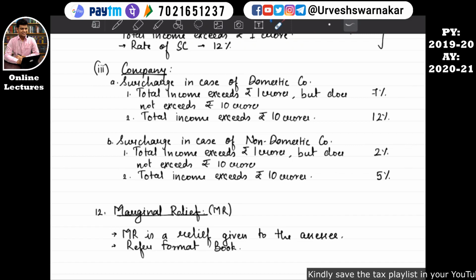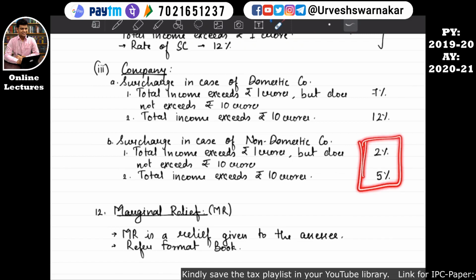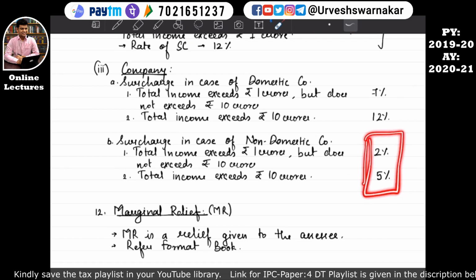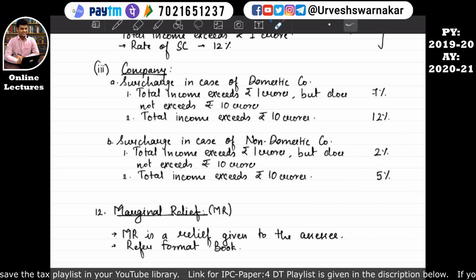Let me tell you why the surcharge in case of a non-domestic company is so low compared to the domestic company. It is low because the government of India is trying to bring all foreign companies into India to manufacture or carry on their business in India. That's why they have kept this lower surcharge. For example, there are two countries and a third country in which there is a company, say XYZ company, and they are evaluating whether to choose India or Pakistan. In India the rate of surcharge over and above the tax is 2% and 5%.